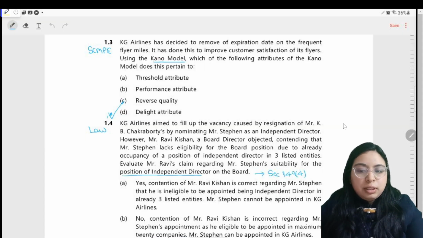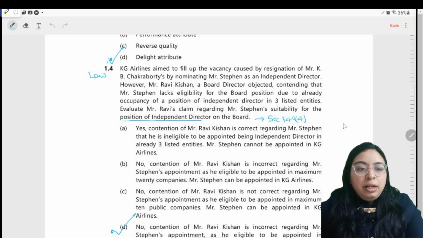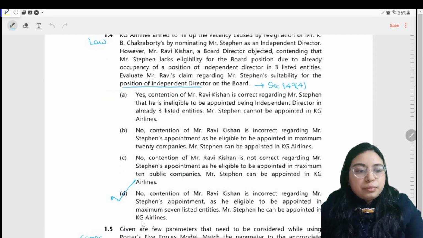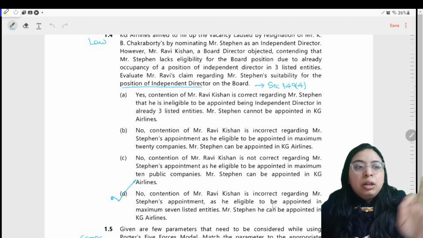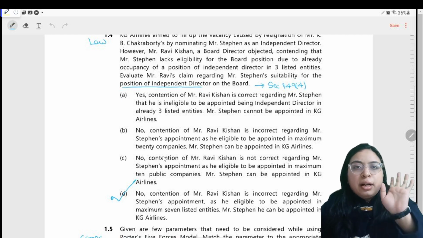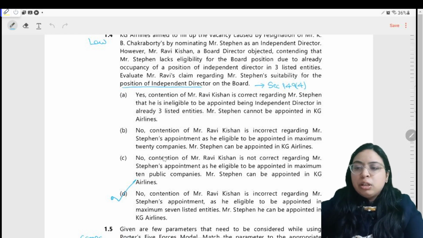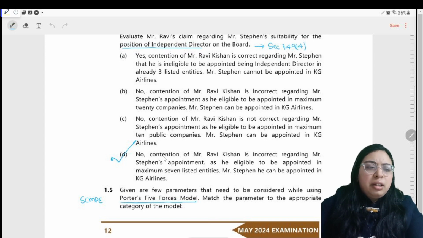So only in D part, maximum 7 listed entities are there. In all the other parts, 7 listed entities have not even been mentioned. So quickly go down to D and take a tick mark and secure your 2 marks. No need to read that entirely.